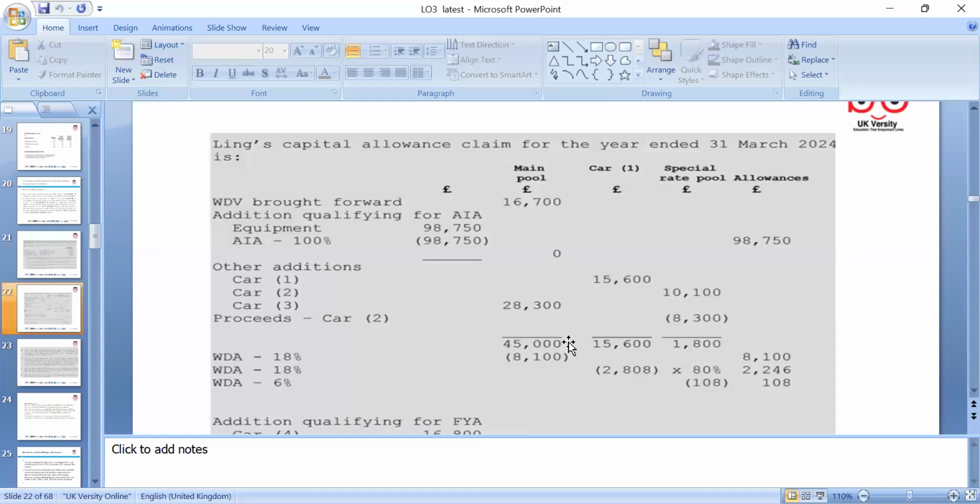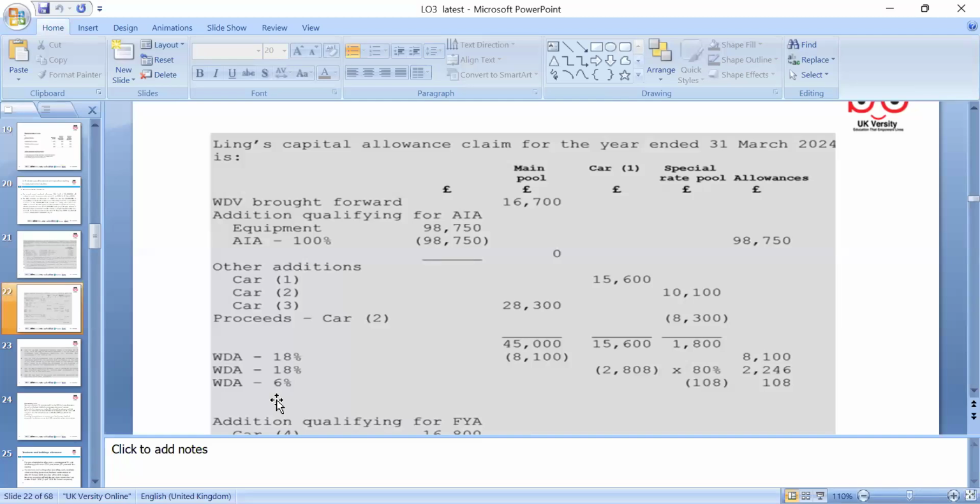Main pool: how much is the worth of the assets we have, and how much worth of the assets we have under the car and special pool. Allowances: annual investment allowance, which we just mentioned, which we can claim 100%, and then 18% which we can claim. Then first year is 18%, and then of course we can look at the special pool and annual investment allowance.